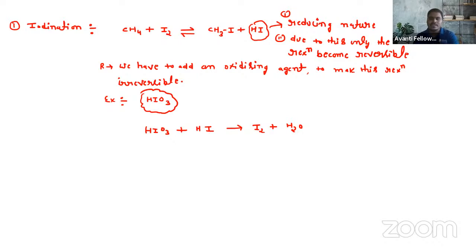So this HIO3 reacts with HI to form I2 and H2O. I hope this is clear to all of you. Clear? सबको समझ आया क्या यहाँ तक? What is the role of HIO3? Why do we add HIO3 to this reaction, and why can iodination not take place just like chlorination and bromination? Can you get the answer for this question? Why can iodination not be carried out just like halogenation, like chlorination and bromination?